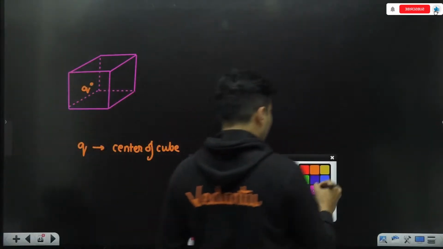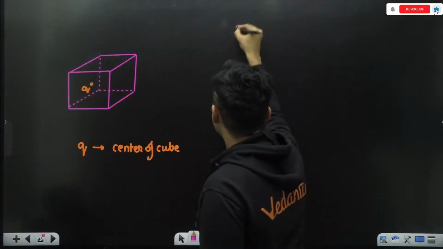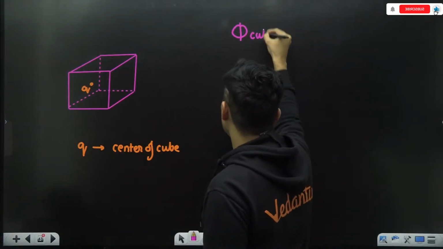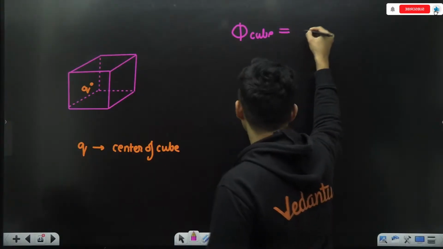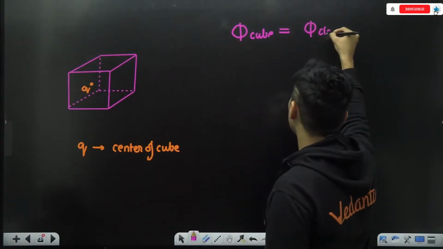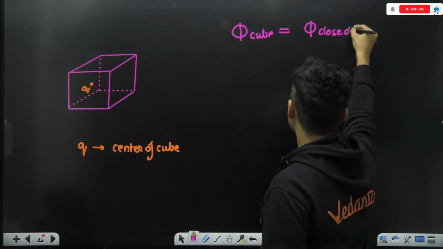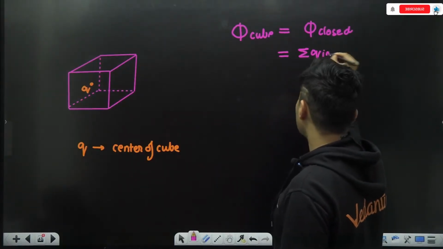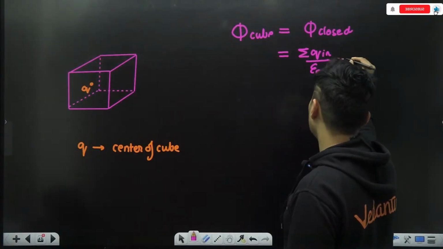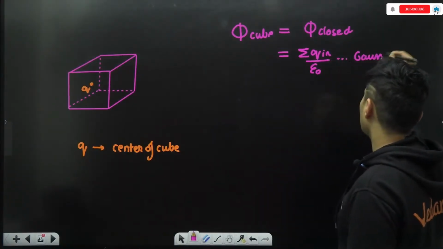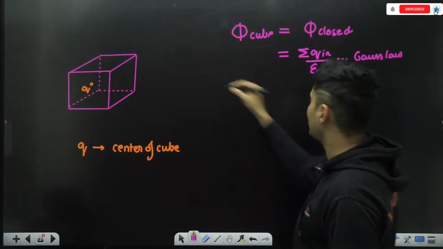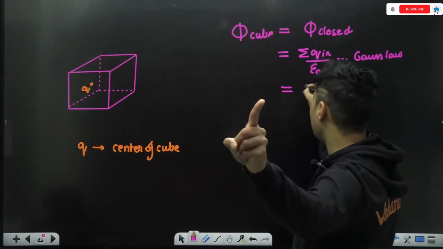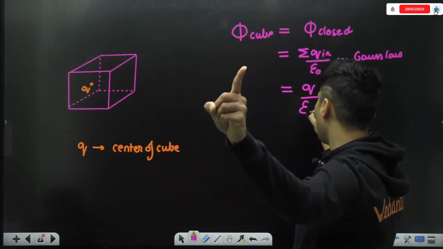If you ask me, what is the net flux through the entire cube? I will say it is the same as the flux through a closed surface, because the cube is a closed surface, and by Gauss's law it should be inside charge by epsilon naught. The total charge inside the cube is only one singular charge, so it is Q by epsilon naught.